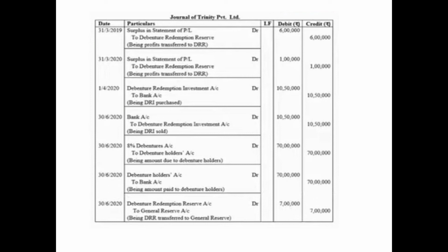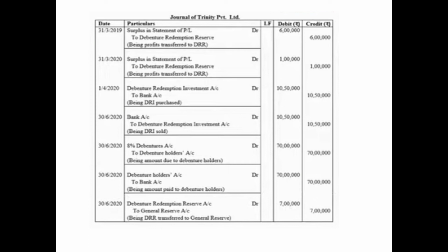Then in the next year, that is 2020-21, on 1st April 2020, first of all we'll make the investment, that is debenture redemption investment account debited 10 lakh 50,000, that is 15% of the face value of maturing debentures, to bank account 10 lakh 50,000. Then on the date of redemption, 30th June 2020, just before the redemption entries, we'll realize the investment. We'll realize the same amount, since there is no information regarding the investment given. So bank account debited 10 lakh 50,000 to debenture redemption investment account 10 lakh 50,000, being DRI sold.